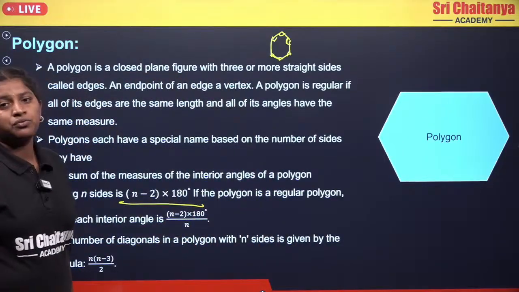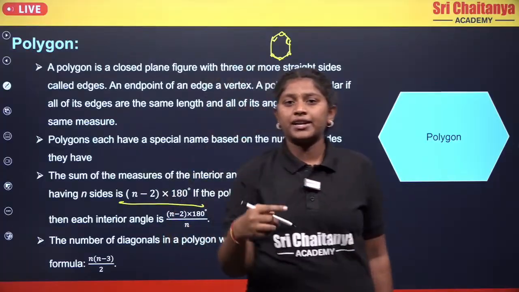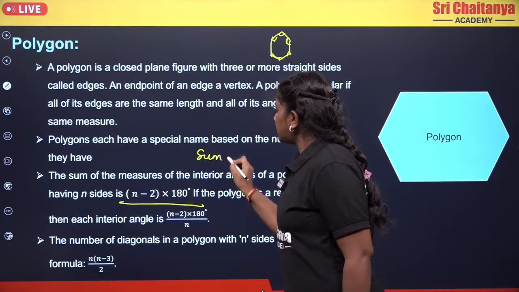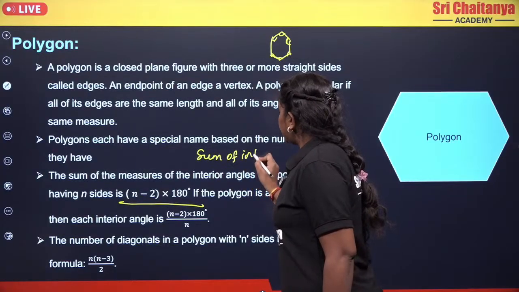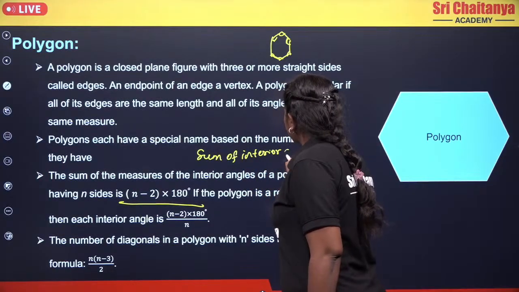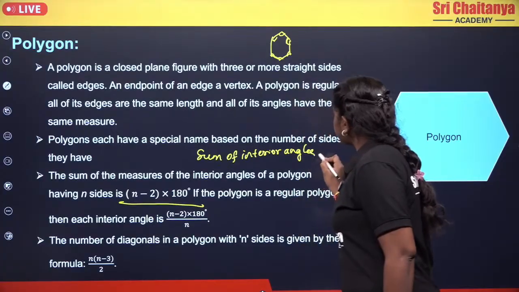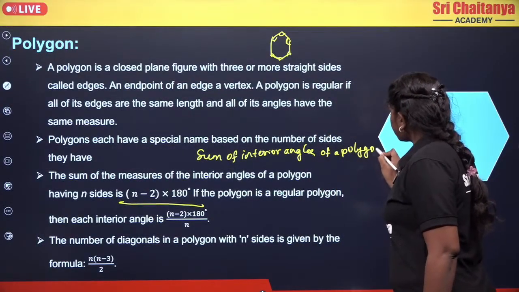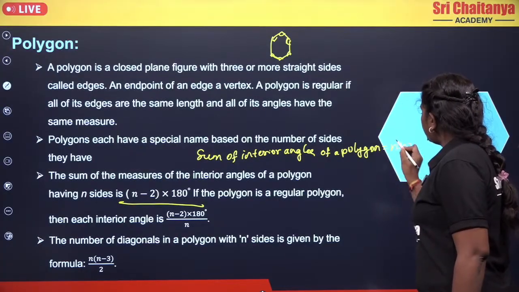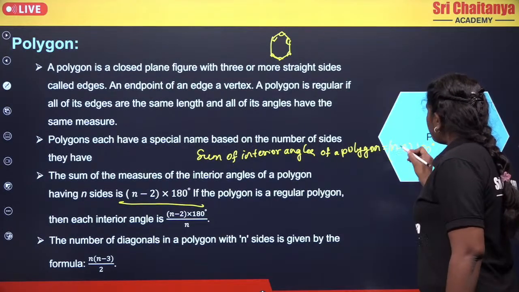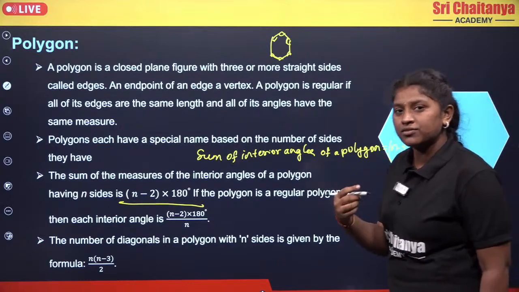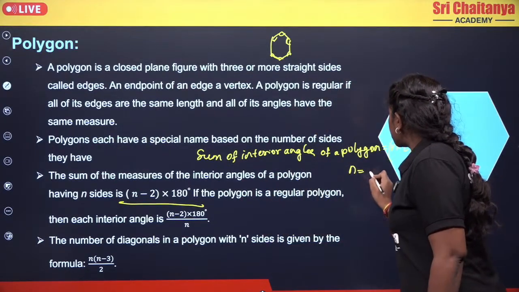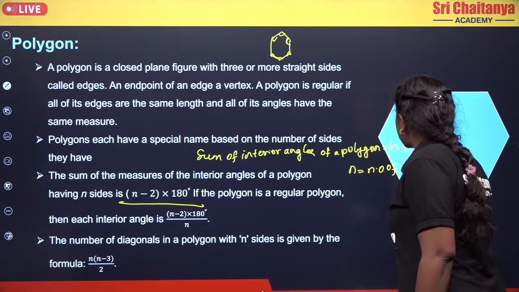So the sum of interior angles of your polygon will be equal to n minus 2 into 180, where n is nothing but your number of sides, so it can be any value.